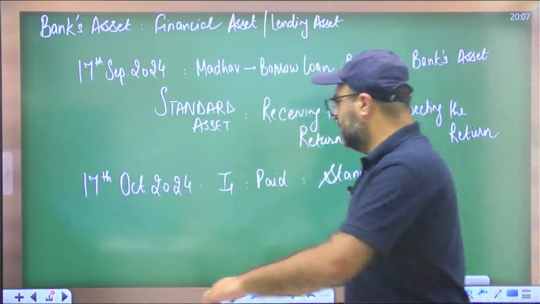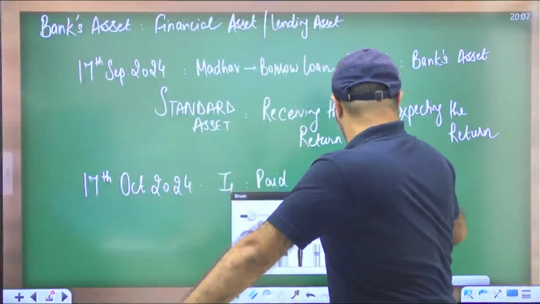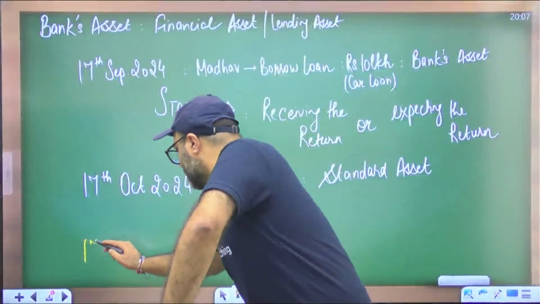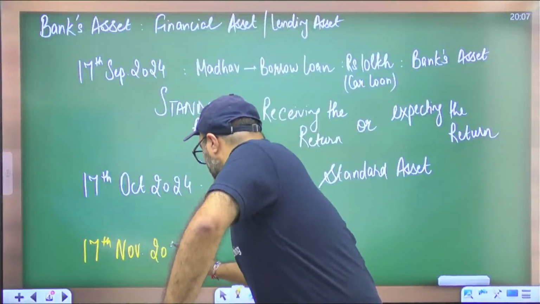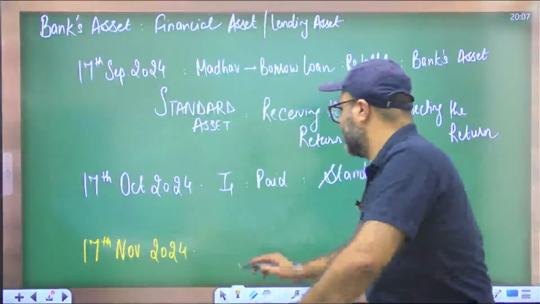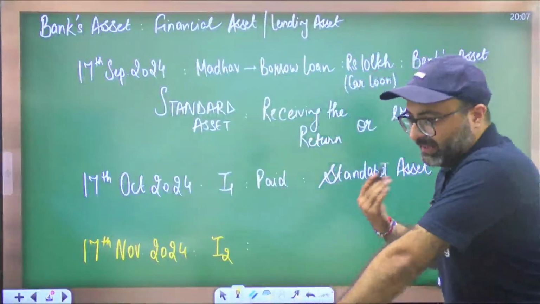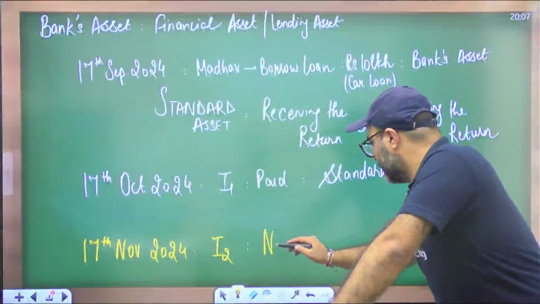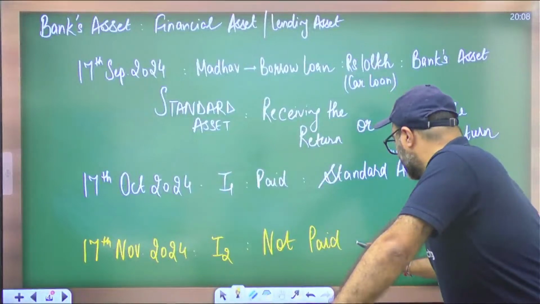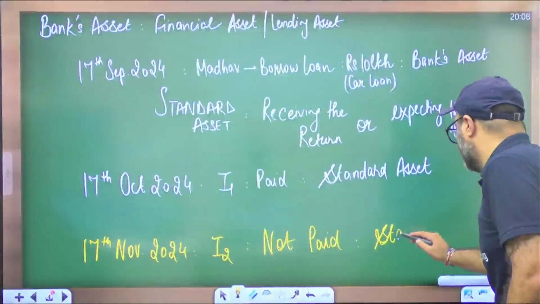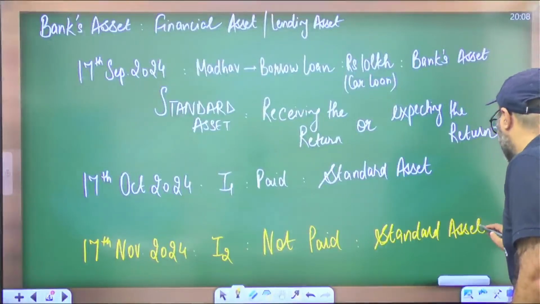Now, the next is your next installment. Your next installment is due on 17th of November 2024, the second installment. And if you do not pay the second installment, say it is not paid, then in that particular case, this asset will remain in the same category, that is standard asset only, because the bank is still expecting the return.